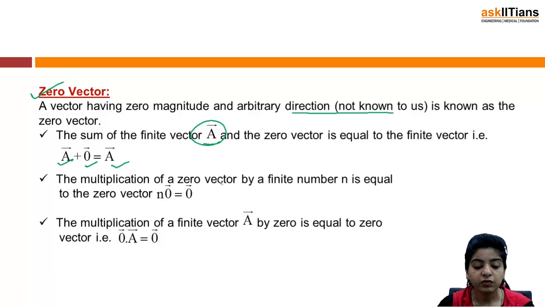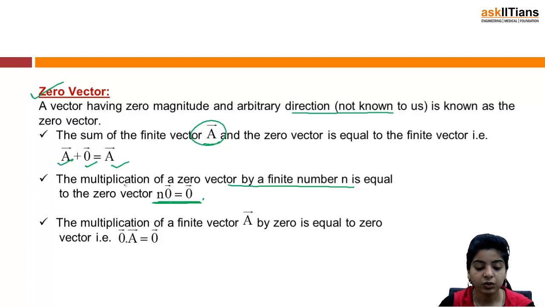The multiplication of a zero vector by a finite number n is equal to the zero vector. That is also obvious. When you multiply a finite number n by a zero vector, the magnitude is zero, so ultimately the resultant you get is a zero vector.